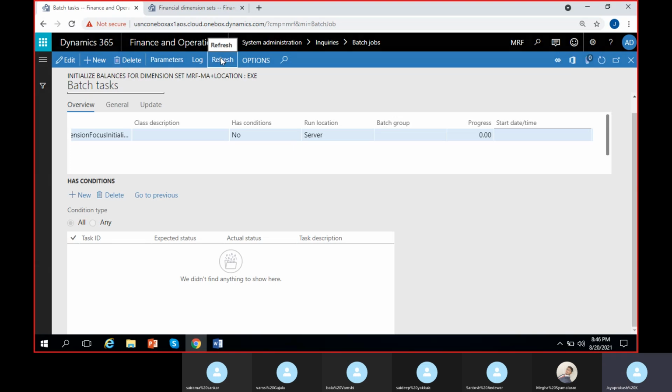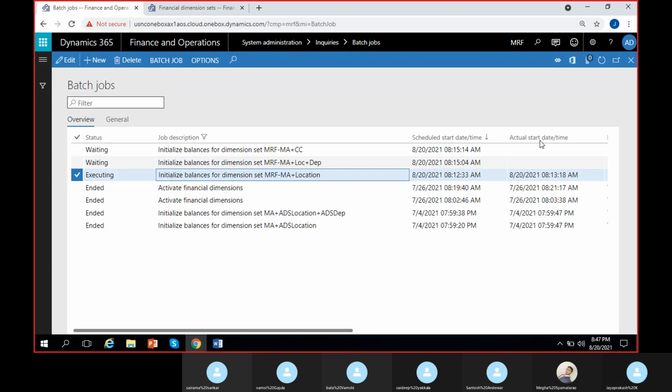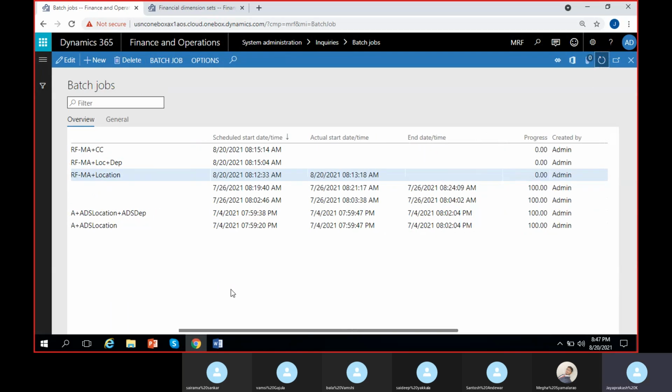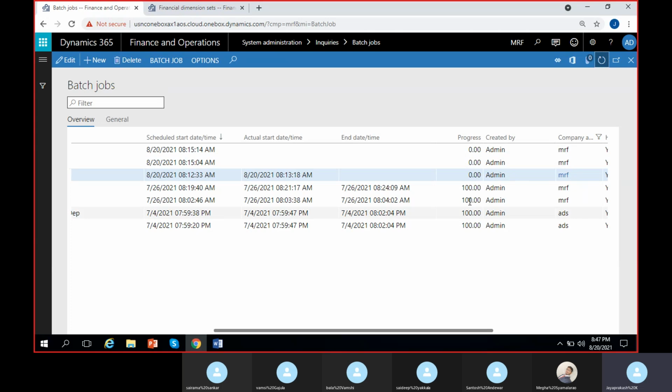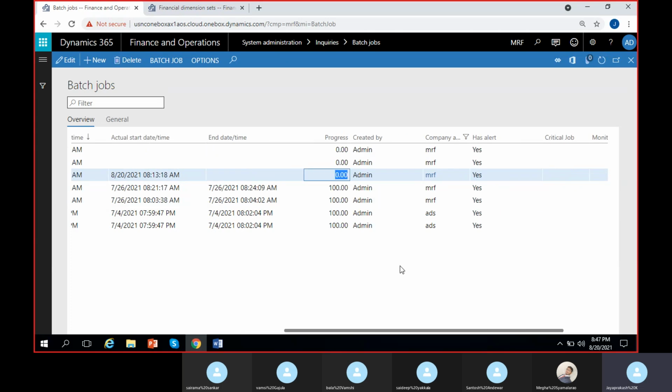So I can keep refreshing it, or it generally takes whatever time it needs. Once it is done, we can check the balances in trial balance. And the progress, you can see it is still 0.